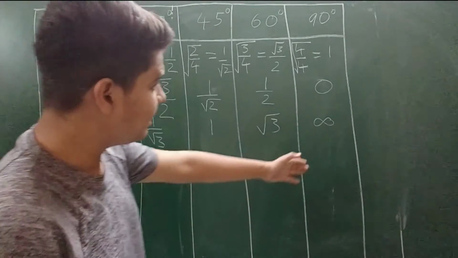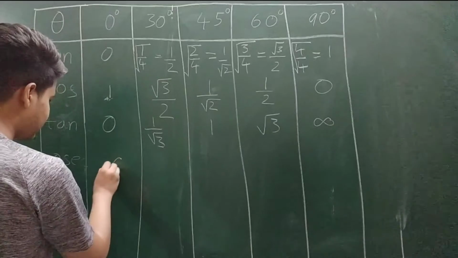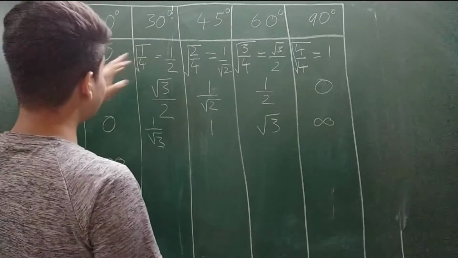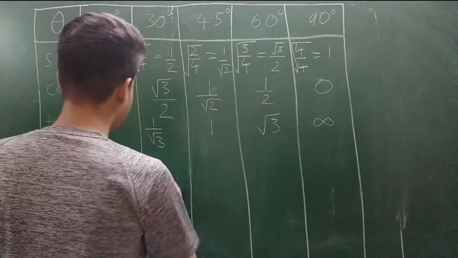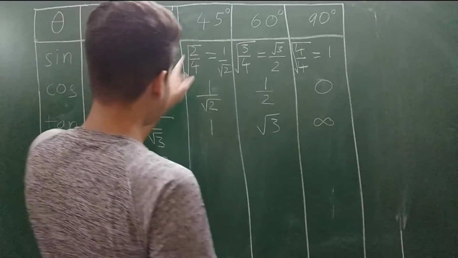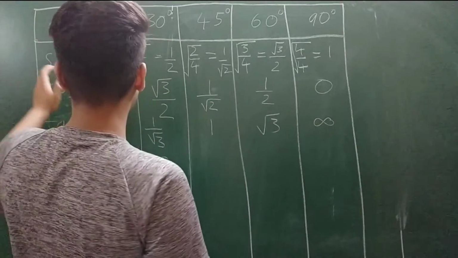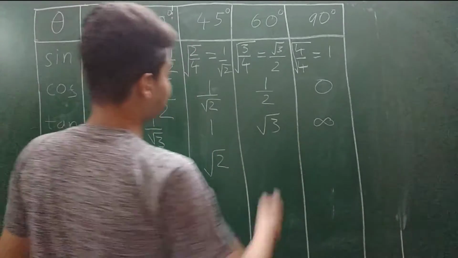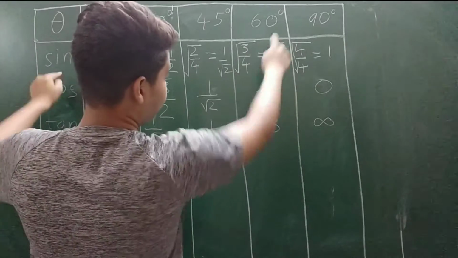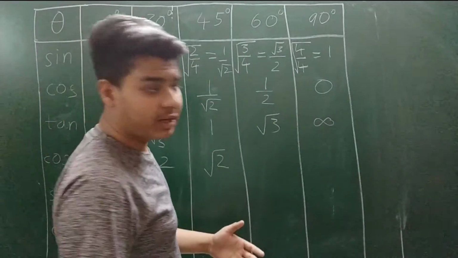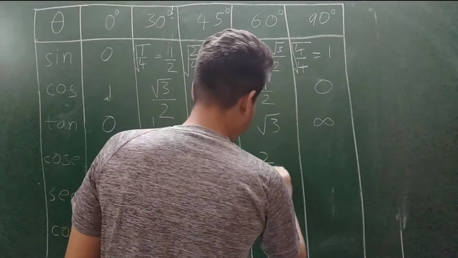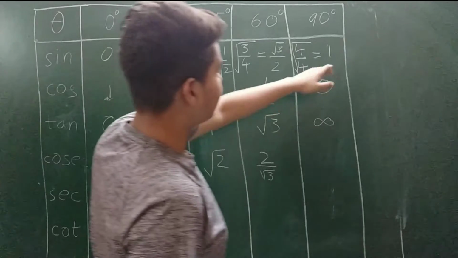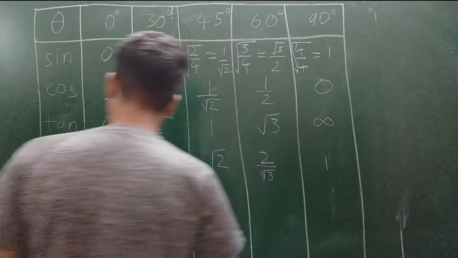Then the value of cosec 0 degree is the reciprocal of sine 0 degree, which is 0. Reciprocal of 0, as I discussed earlier, is infinity, so I'll write again here as not defined, or you can say it as infinity. Then cosec 30 degree is the reciprocal of sine 30 degree. Sine 30 degree is 1 by 2, so we get 2. Cosec 45 degree means the reciprocal of sine 45 degree, which is root 2. Then cosec 60 degree means the reciprocal of root 3 by 2, that is 2 by root 3. Then cosec 90 degree means the reciprocal of sine 90 degree, which is 1 itself.